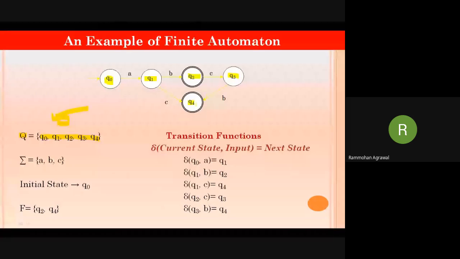What is the input? Summation is nothing but the input. What is the input? Here you can see the input is A, B, and C. So 3 types of input are being given: A, B, and C.